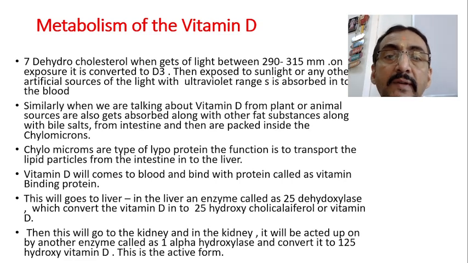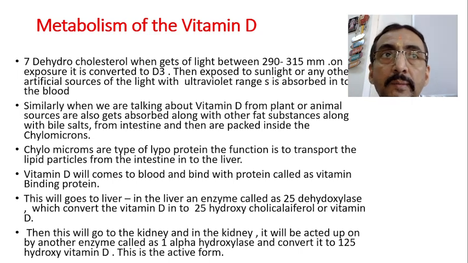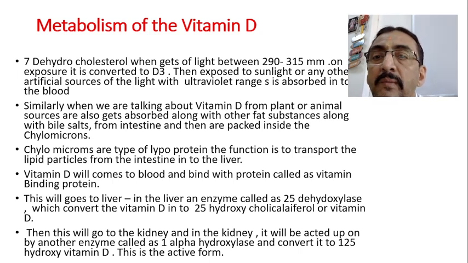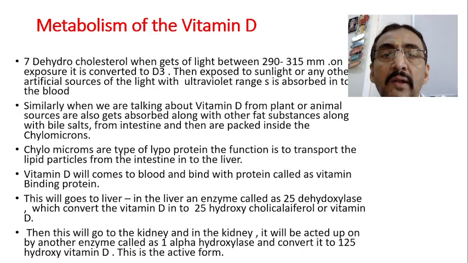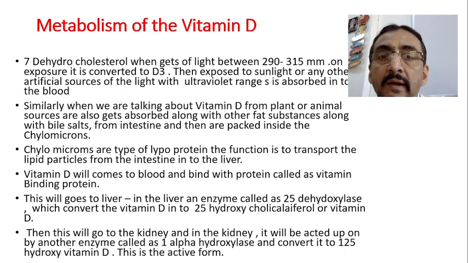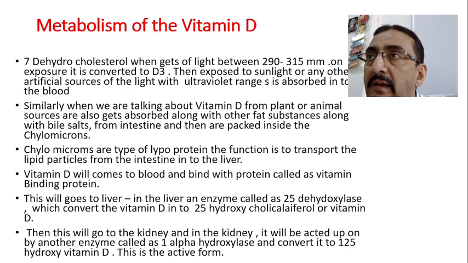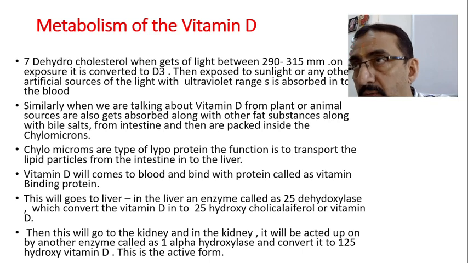get absorbed along with the other fat substances, along with the bile salt, from the intestine, and then they're packed inside the chylomicrons. Vitamin D is basically a fat soluble vitamin. So when we are talking about vitamin D from the plant or any other animal source, for example in the milk, for example in the egg, it also gets absorbed along with the other fat substances, along with the bile salt from the intestine, and then it is also packed inside the chylomicrons. This is one of the methods by which fat materials get absorbed.